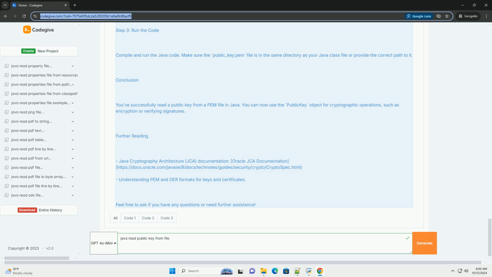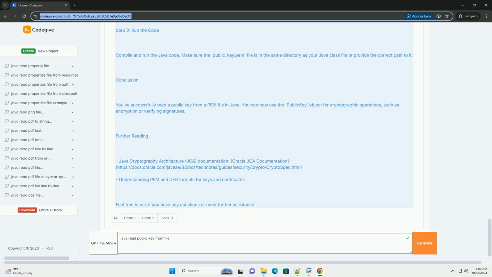Explanation of the code. 1. File reading. The code reads the PEM file line by line. It concatenates the lines between the BEGIN PUBLIC KEY and END PUBLIC KEY markers. 2. Base64 decoding. The concatenated string is Base64 decoded to get the raw bytes of the public key. 3. Key specification. It uses an X509EncodedKeySpec to represent the public key. 4. Key factory. The KeyFactory is used to convert the byte array into a PublicKey object. The algorithm is specified as RSA, but you can change this if you are using a different algorithm.